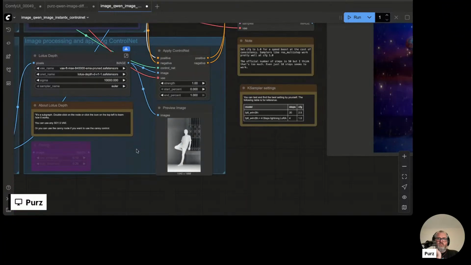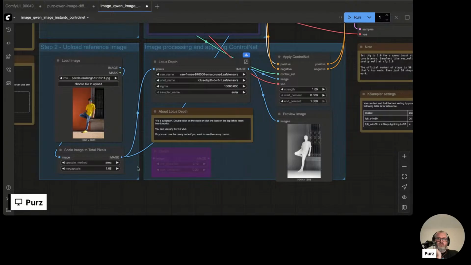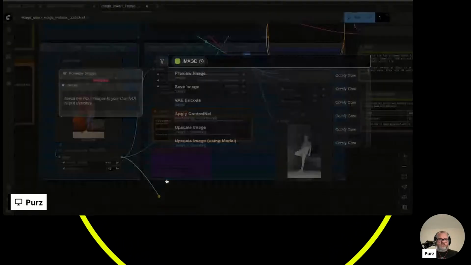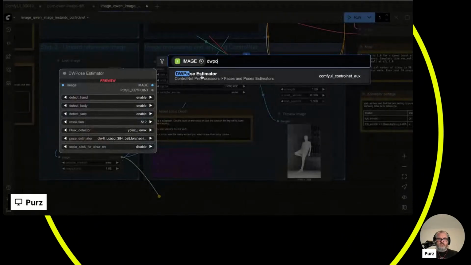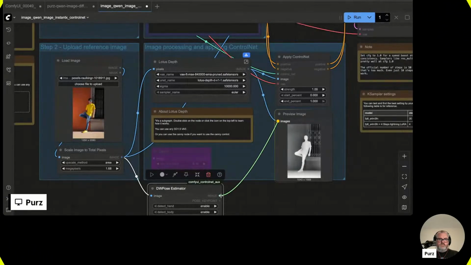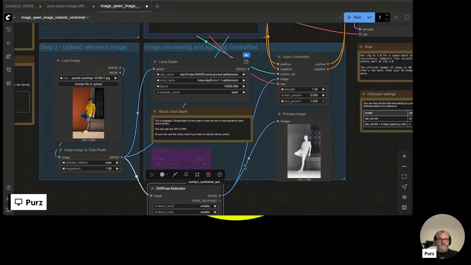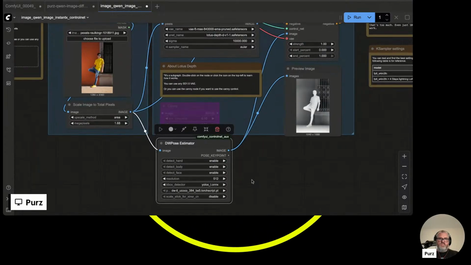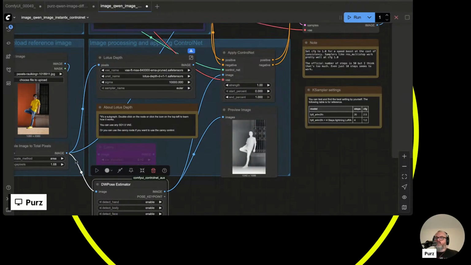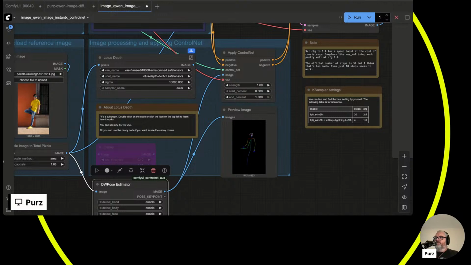So I haven't actually tried it with OpenPose yet. Let's try that. The depth model is called Lotus.